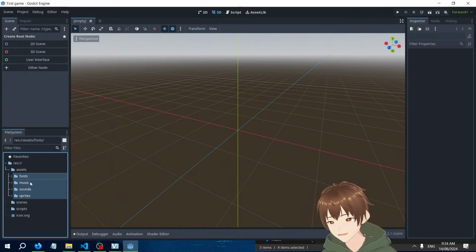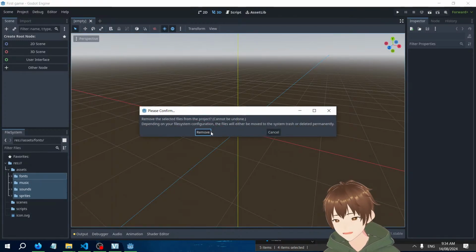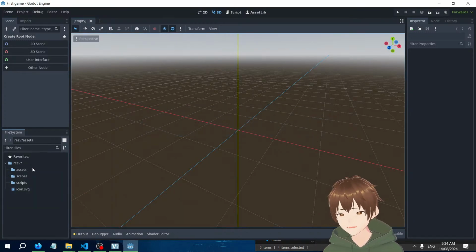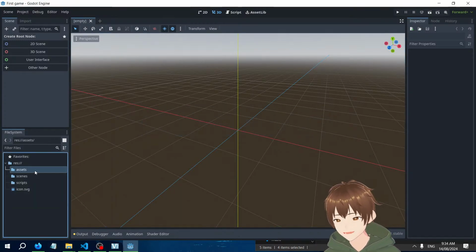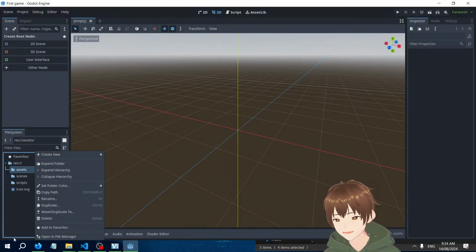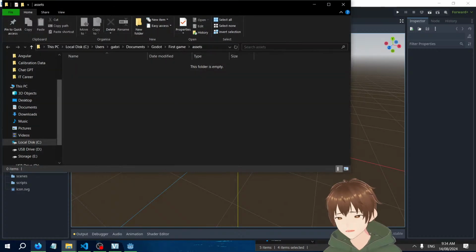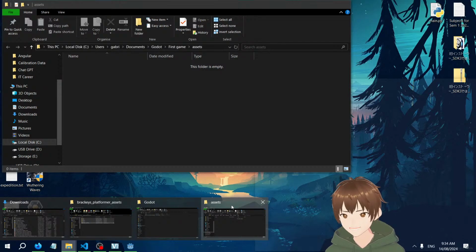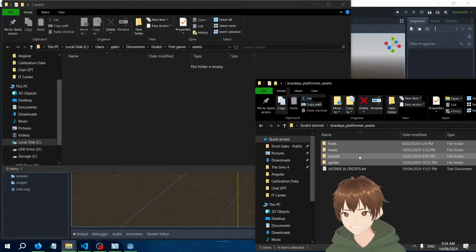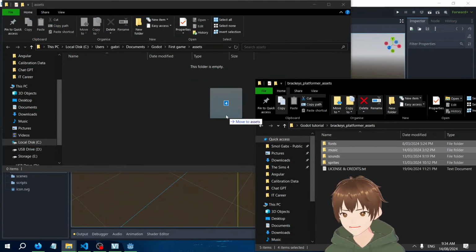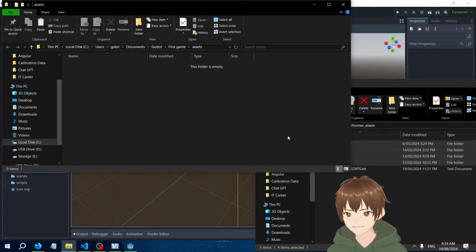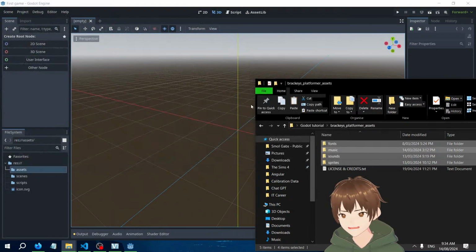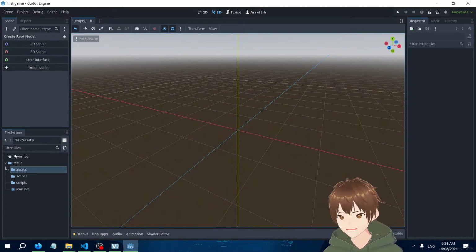I need to, in case there's something, I need to remove these. Okay, something broke. Let me just open the file manager. Okay, in case, because I don't want anything to, okay, so here we go. So we're gonna copy, we're gonna paste. Okay, now everything should be done.